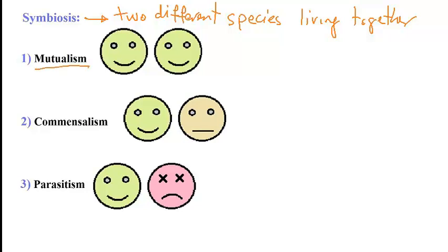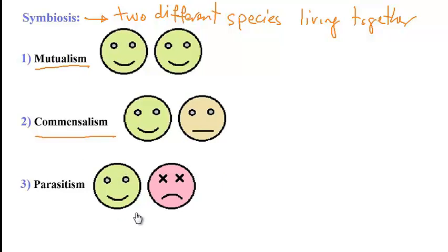An example is the bacteria that are found in our digestive tract. These bacteria will use up the nutrients that we are eating, but in return they are producing vitamin K for us. So this is a mutualism relationship. We both benefit from living together. The other relationship is commensalism, where one species benefits while the other one is neither harmed nor benefited. Like for instance, once plant seeds stick to animal fur, they do benefit by the fact that they can now go to a different environment and start a new plant there. But then the animal is neither harmed nor helped.